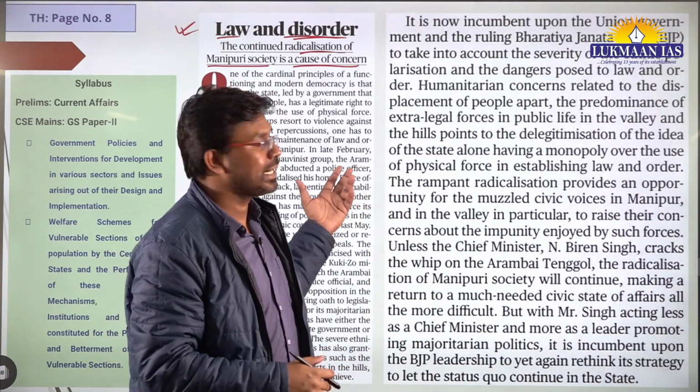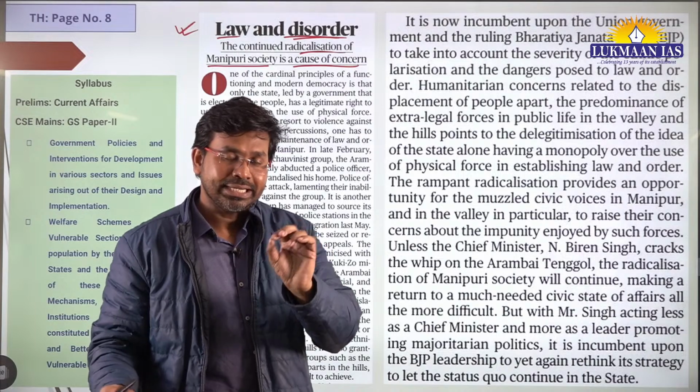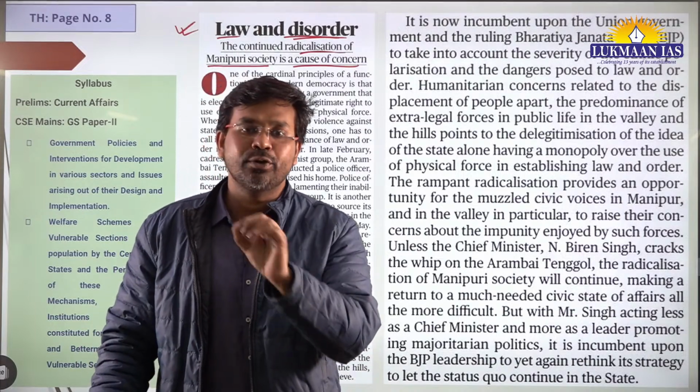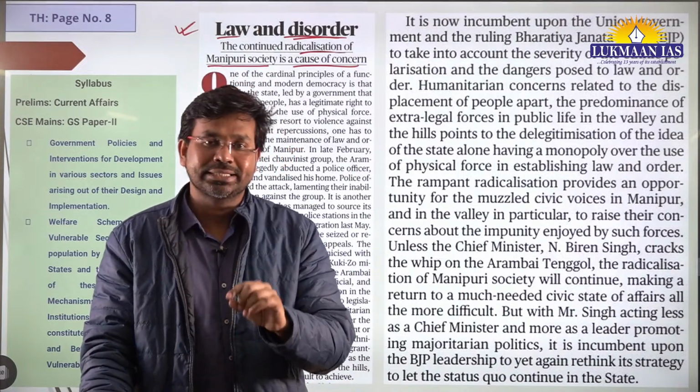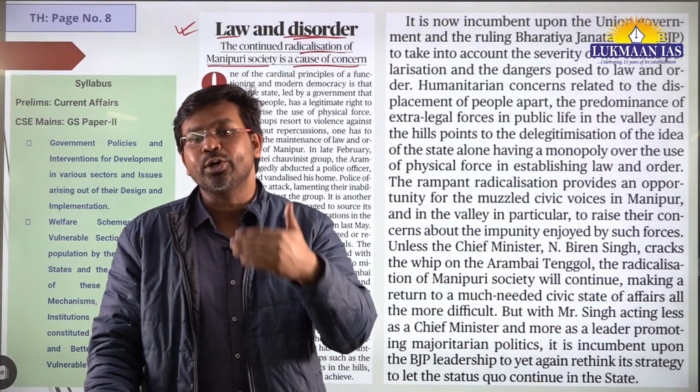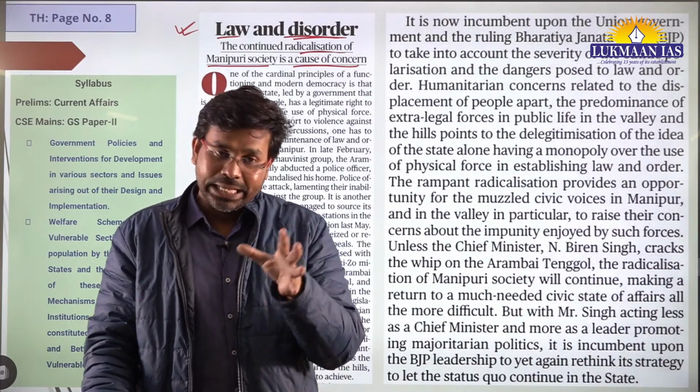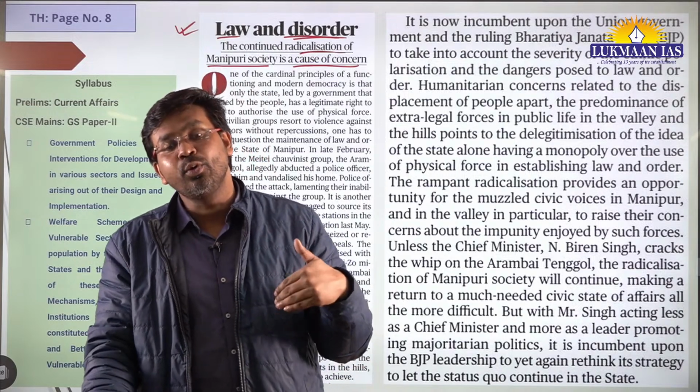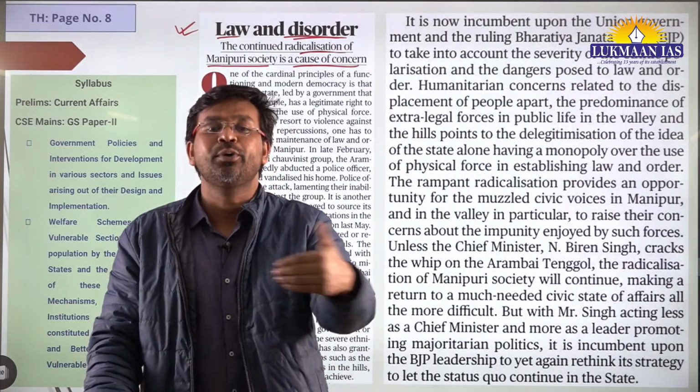However, in this article, the author points out that radicalization has happened in the state of Manipur. Not only this, the ethnic majoritarian people are employing people who belong to the ethnic majority even in the police.